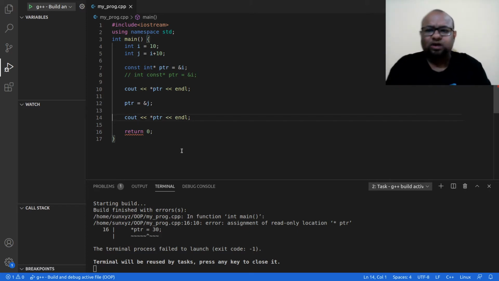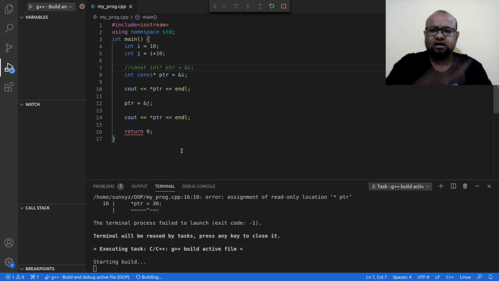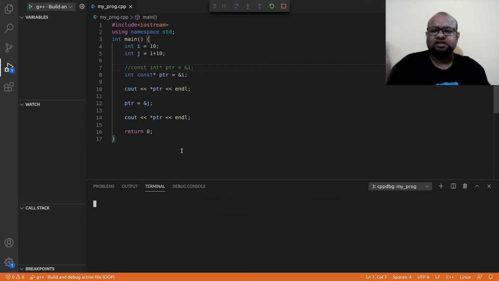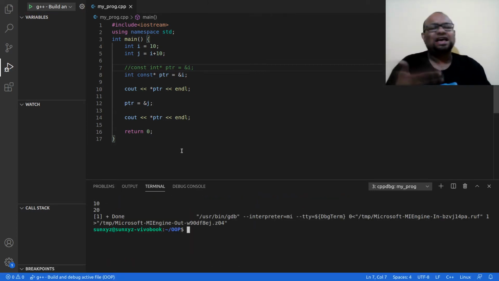Now let me do one thing. Let me change the syntax a little bit. You see, in both these syntaxes, let me use this syntax. Once again I am going to have the same thing. I am now using the second syntax, and these two lines, both of them are the same, just a different way of writing that. And in both of them you will see this keyword const is to the left of the star.